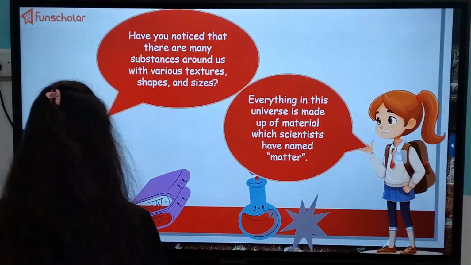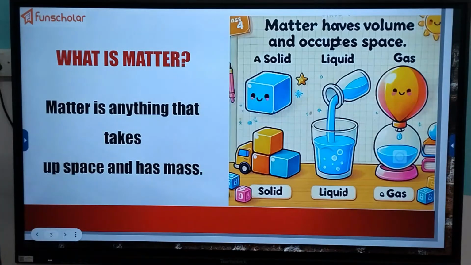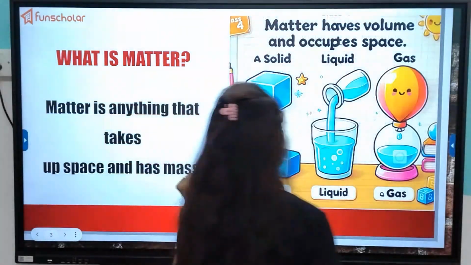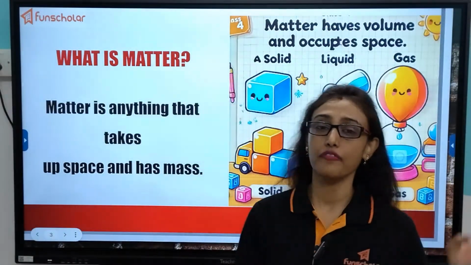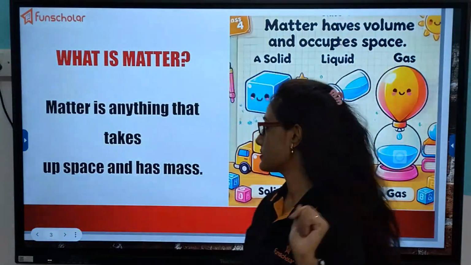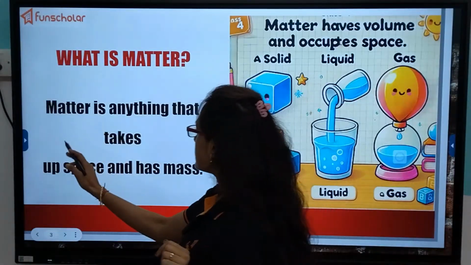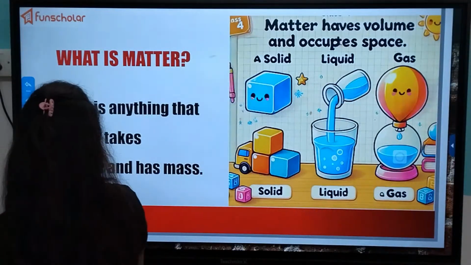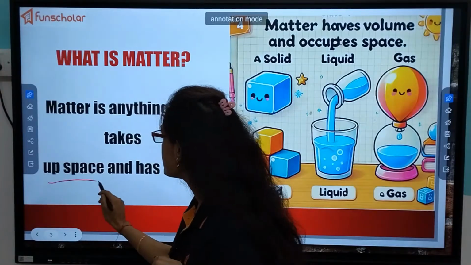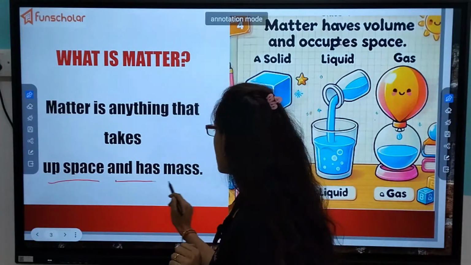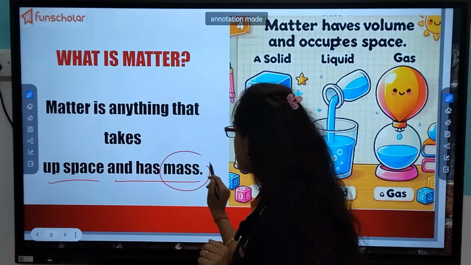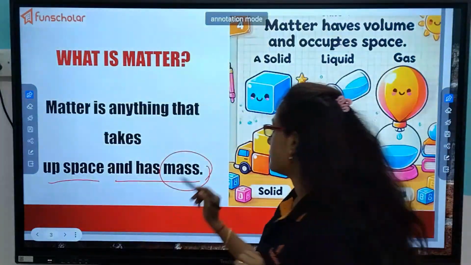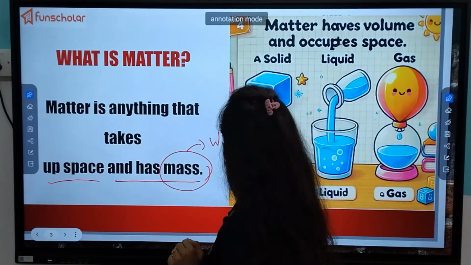Matter. Okay. Now, the definition of matter, I have told you, you have to just remember 2 points. First is, matter is anything that takes up some space and has some mass. Anything that has mass will automatically have weight.